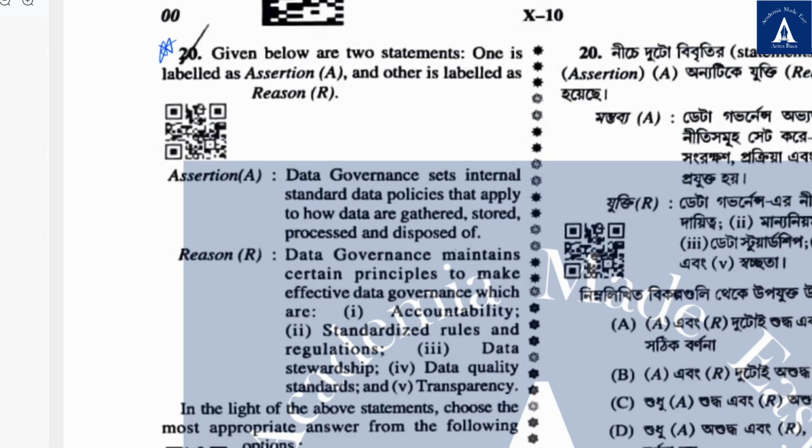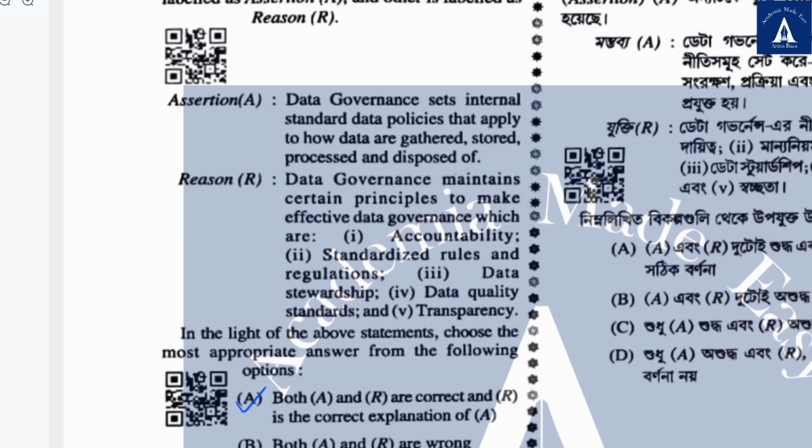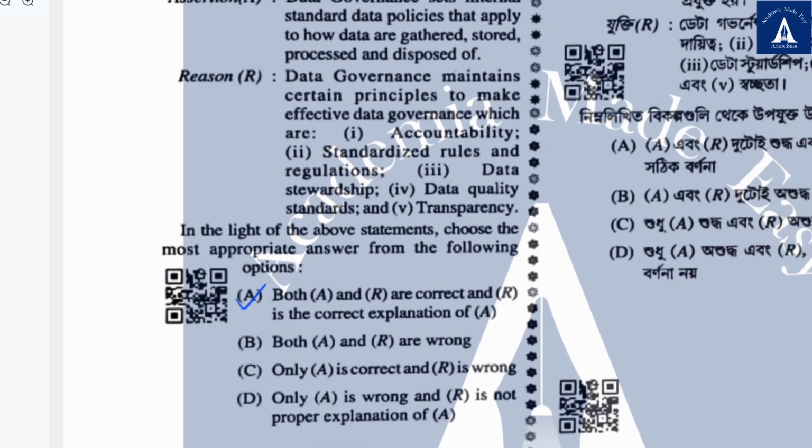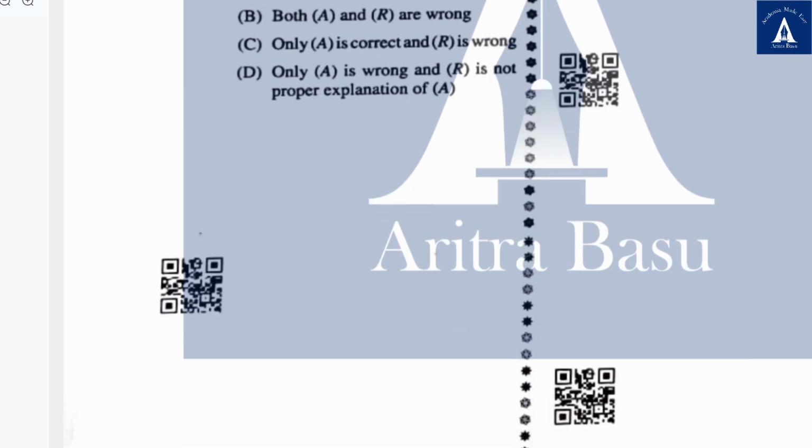20th, I'm not sure about this, which is why I've marked it with a star. Given below are two statements. One is labeled as assertion and the other is reason. Data governance and so on and so forth. And I have marked the correct answer as both A and R are correct and R is the correct explanation of A. I'm not very sure about this.